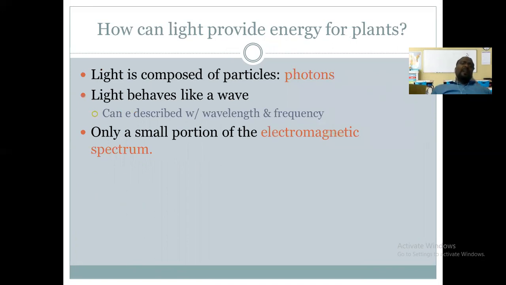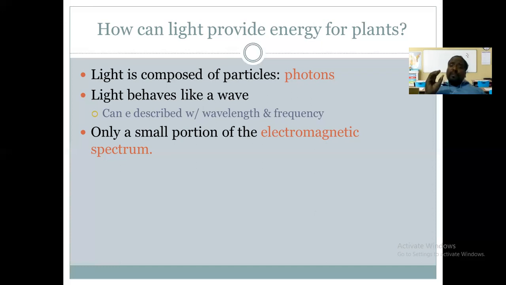Now we are discussing the light, which type of light is trapped by these molecules, the chlorophyll molecules. We will discuss chlorophyll in detail, but till now remember that light is composed of many particles, and these particles are called photons, isn't it? So light behaves like a wave, and it can be described in terms of wavelength and frequency.